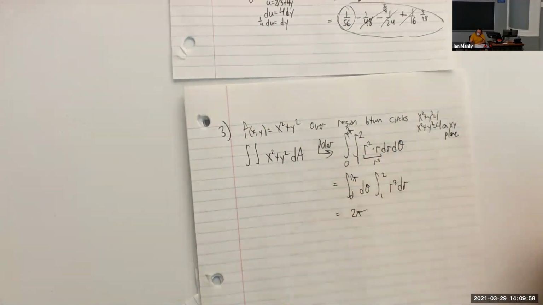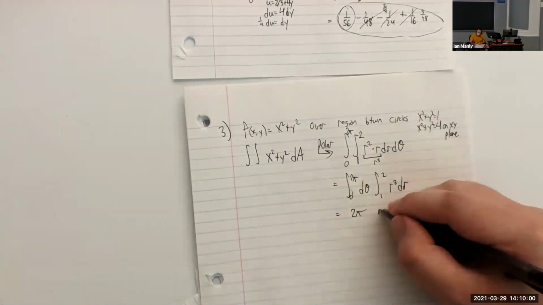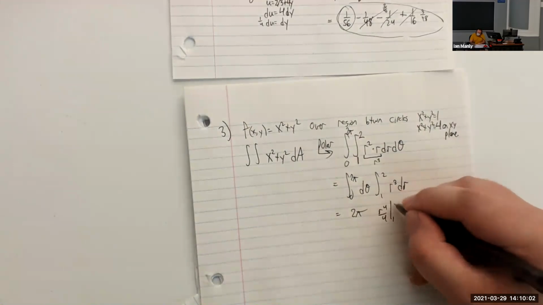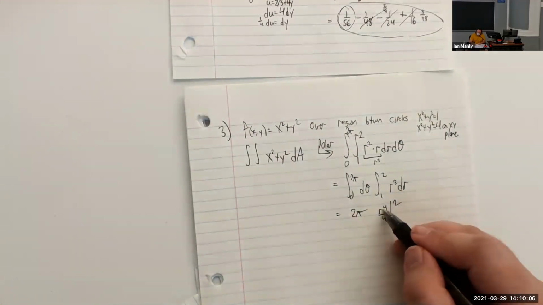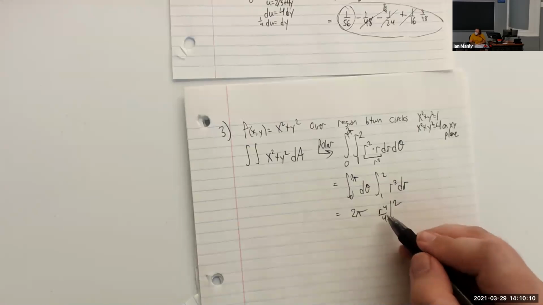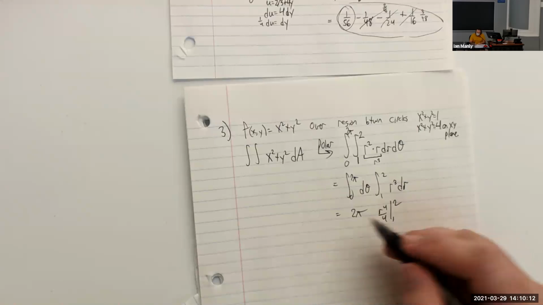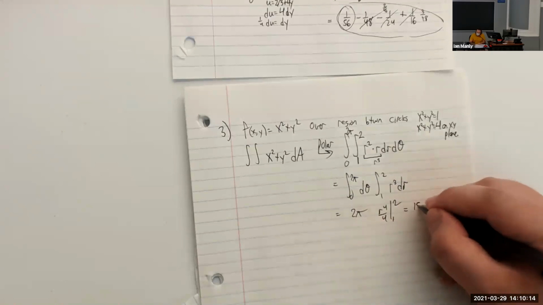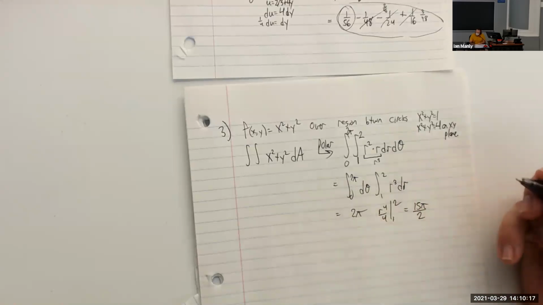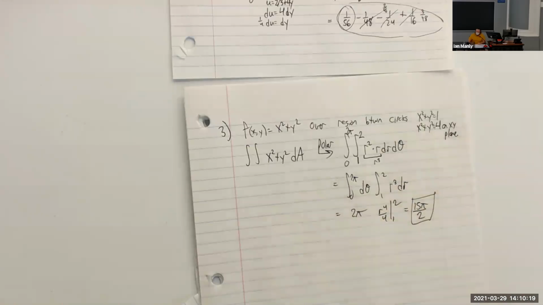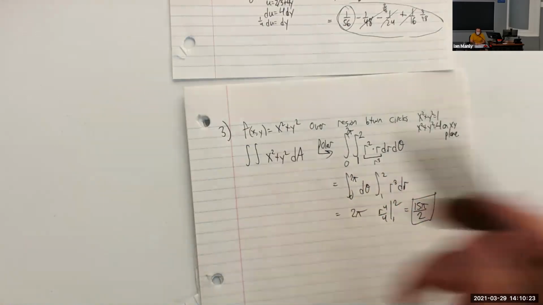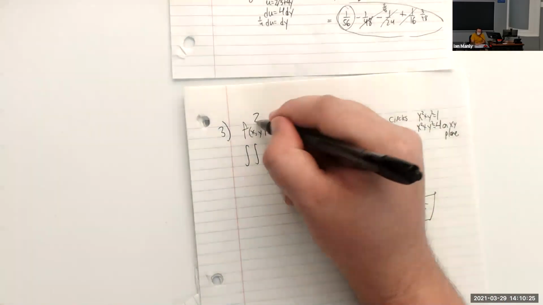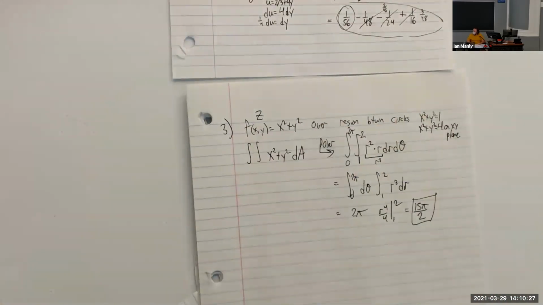And then we have this, and then this will be r to the 4th over 4 from 1 to 2. So let's see, this is 16/4 minus 1/4 right here. So that's 15 over 4 times this will give us 15 pi over 2. So that's going to be the volume underneath this surface, which is actually going to be a paraboloid, because this is z is x squared plus y squared right here.